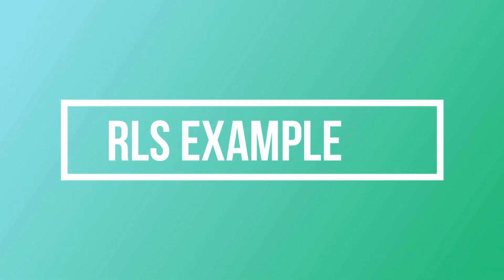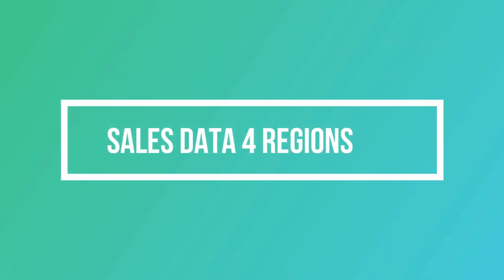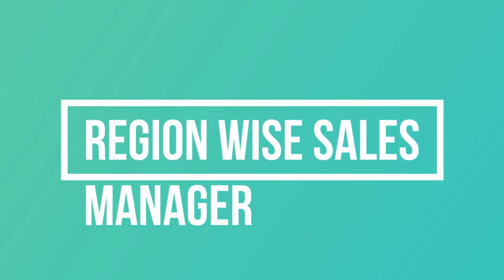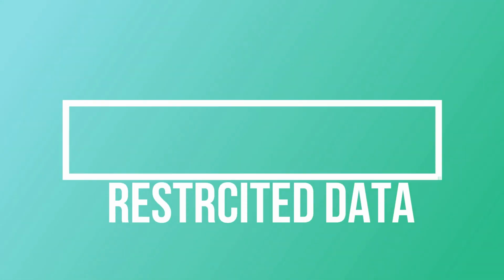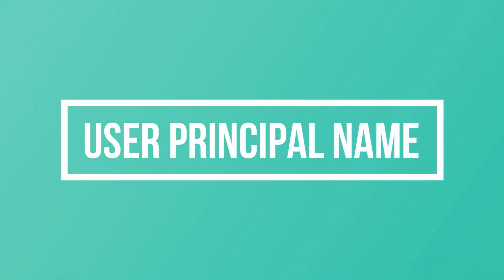Thank you so much. So for example, we have sales data for 4 regions: Delhi, Mumbai, Chennai and Bangalore. And we have 4 sales managers assigned to these regions. And we want that the Delhi sales manager should not be able to see the data for other regions, and the same thing should be implemented for the other regional sales managers as well. So to implement this scenario, we use row level security, and the USERPRINCIPALNAME and USERNAME functions are used to implement this.